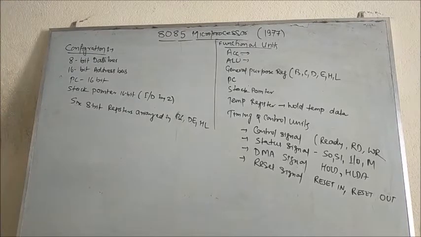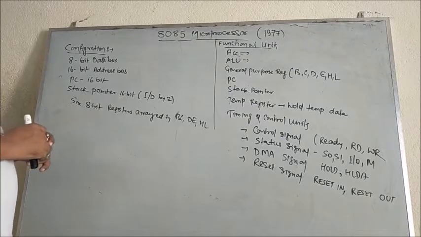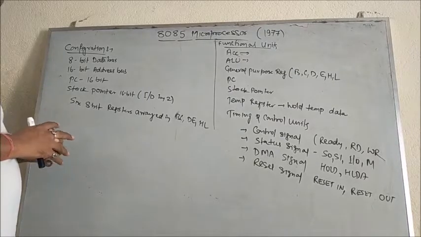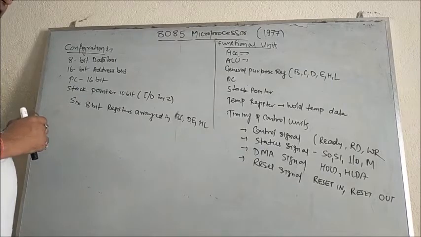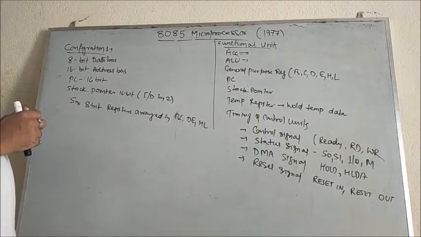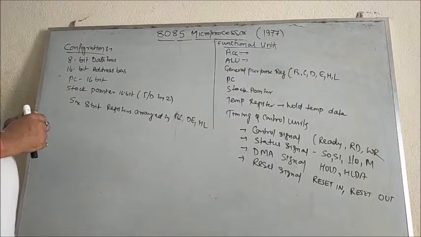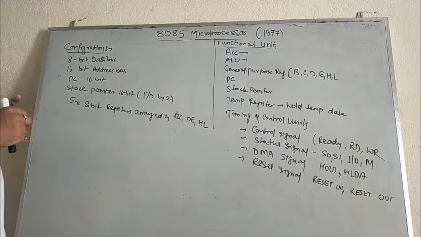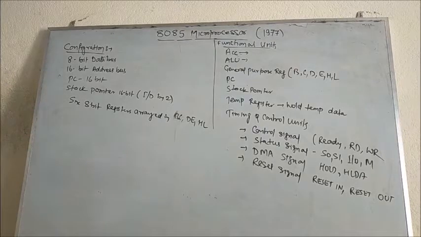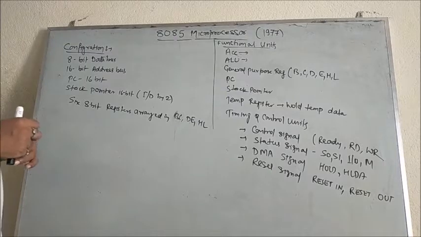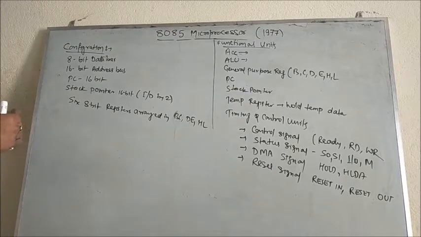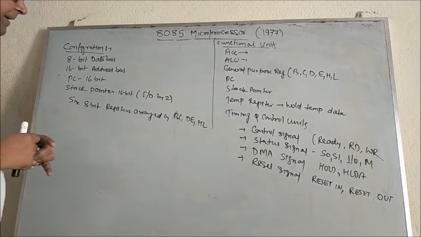Next one is your address bus. The bus system also has the responsibility of sharing or taking addresses from one place to the microprocessor, which is done by the address bus.